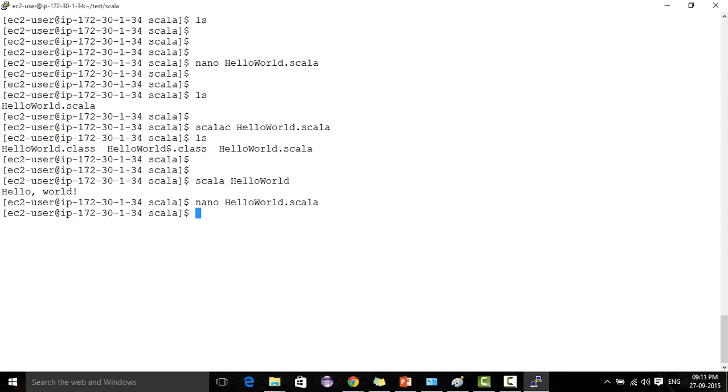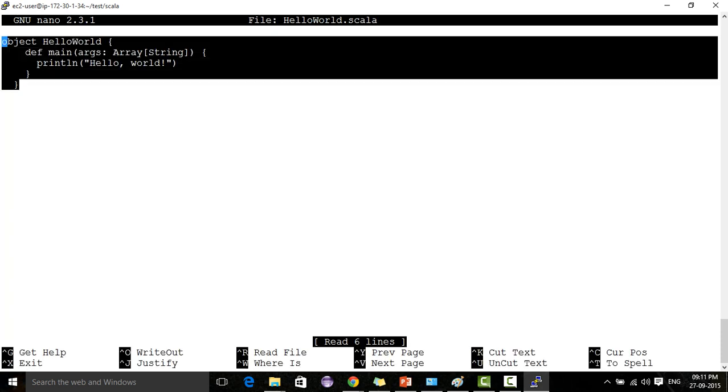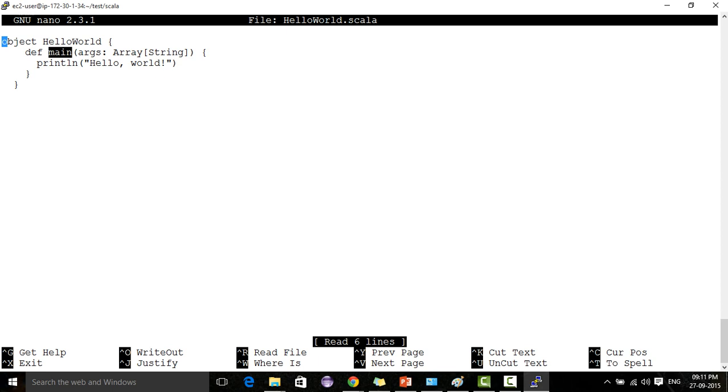In this program, HelloWorld.scala, we have an object HelloWorld. It has a main method, and it prints hello world. So what is an object? Previously we discussed that an object has state and behavior, and we express state and behavior using methods and fields. A Scala object is a combination of functions, variables, and fields.